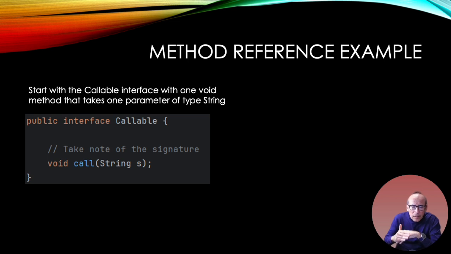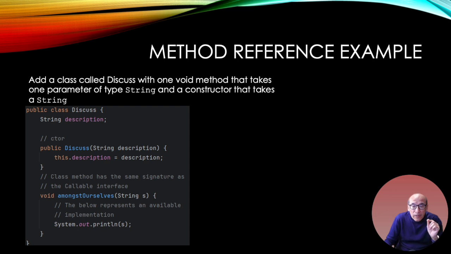Okay, let's keep going. I have a reference, and I've called it callable. It has a method called call, and this is the important part. It has an interface that takes in a string, just one argument. Okay, so keep this in mind, and let's see what happens next. Okay, so we had those little interfaces. Now we're going to create a class, discuss. Here's the constructor that takes in a string. We'll see that next. But this is what I want to focus on.